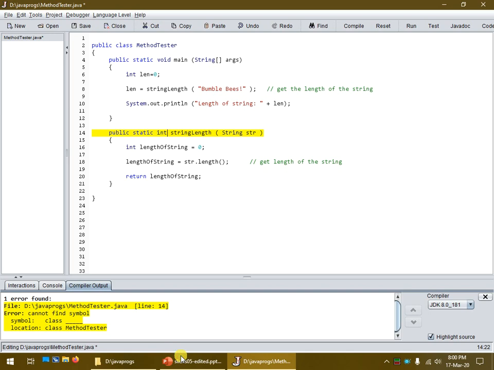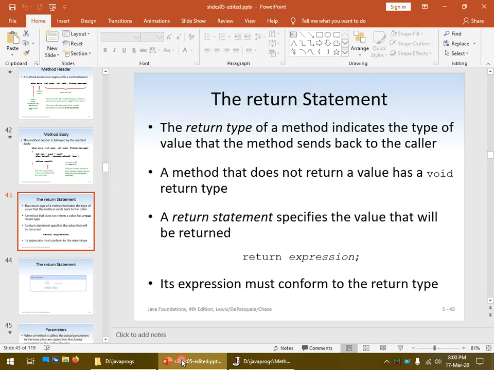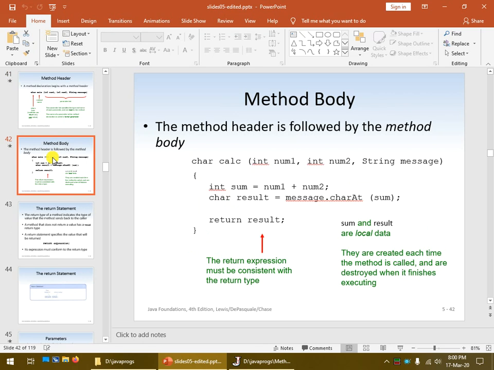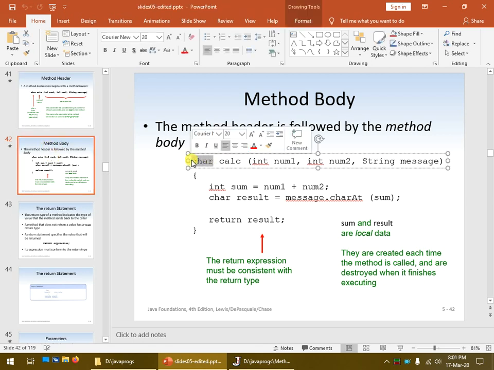So if we go back over to the notes, we had the return value. So if we looked at the method itself, let's look at this one over here. So the method was called calc. It took three parameters, an integer, and a string, but it returned a value of data type char. That is the purpose of this method. So it encapsulates the idea of taking in two integer values, using those to figure out the index position of that string for the particular character it needs to grab and return it.